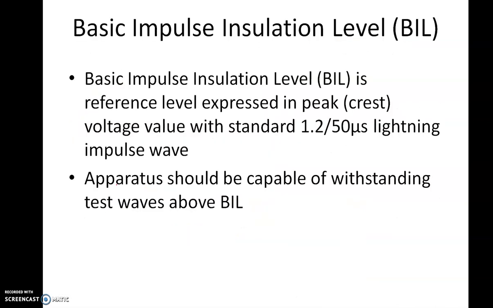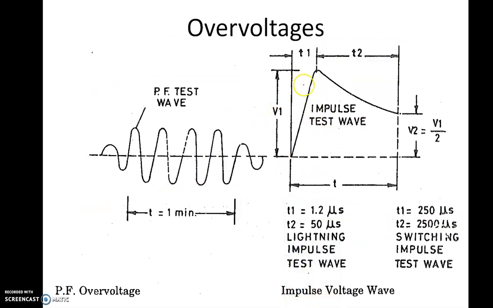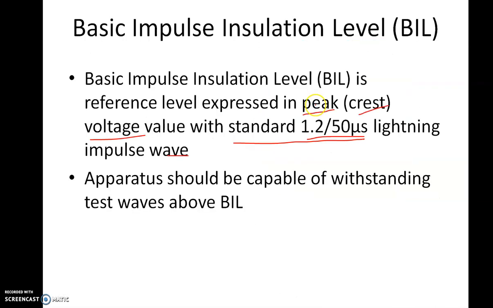Now, in order to save our equipment against these over voltages, we define something called the basic impulse insulation level. It is the reference level which is expressed in peak voltage value, or crest voltage value, with a standard 1.2 by 50 microsecond lightning impulse wave. So this waveform we are going to use, and we are going to define what this peak value is, accordingly we are going to set the insulation level.